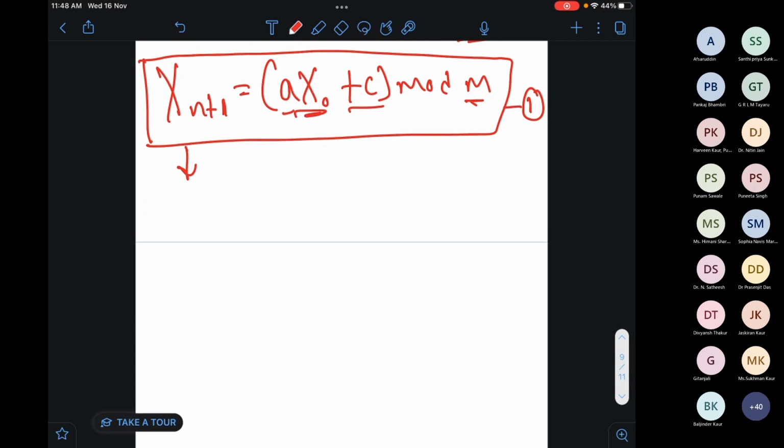Okay. Suppose I am given A equals 7, C equals 0, M equals 32, and my X naught equals 1.